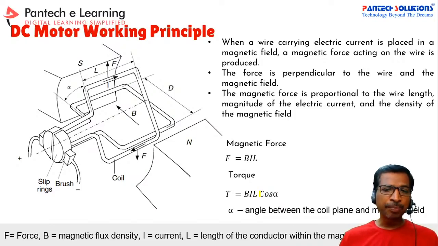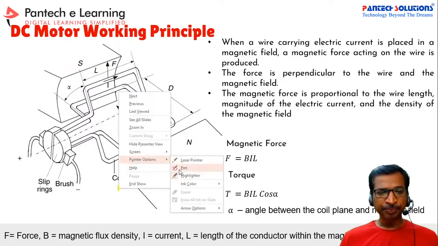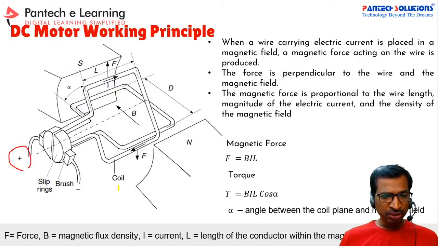Whenever you are applying voltage to the coil, that is a plus and minus. Via this brush and then slip ring, this voltage will be applied to the coil, right? Suppose you take this as the plus terminal and this as the minus terminal.